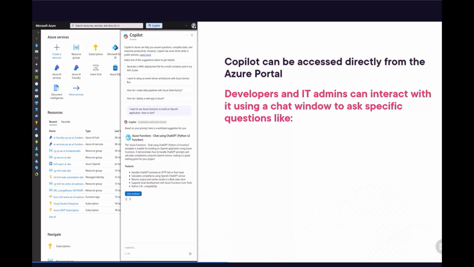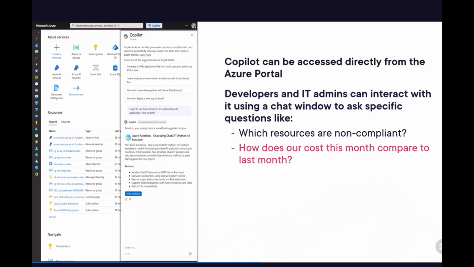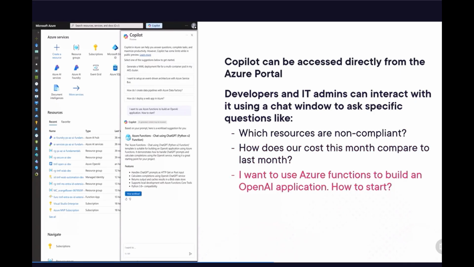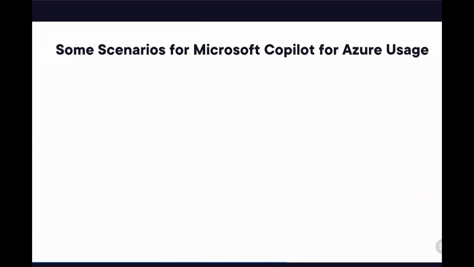You can access Copilot for Azure directly from the Azure portal. There is a button available on the top bar. Once clicked, a chat window opens so developers and IT admins can interact with it and ask specific questions. Like for instance, which resources are not compliant? How does our cost this month compare to last month? Or, I want to use Azure Functions to build an OpenAI application. How do I start?